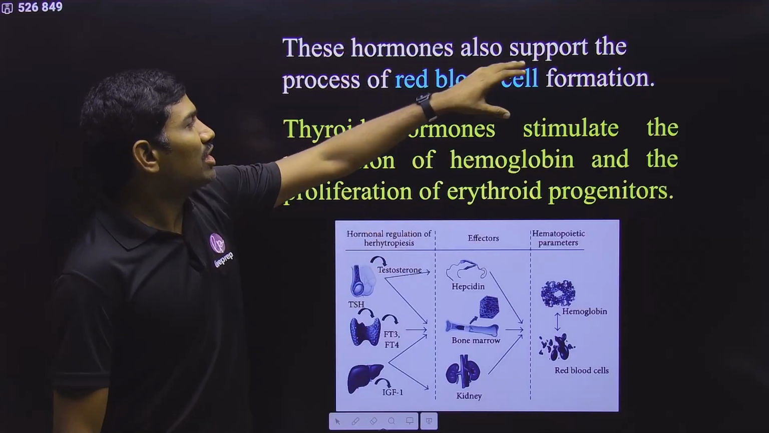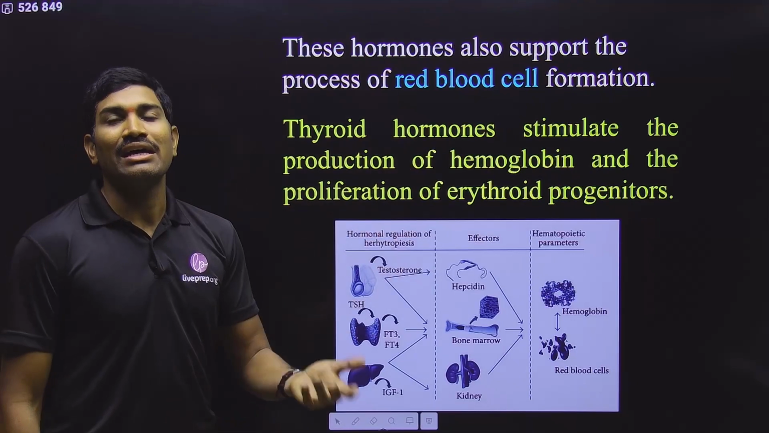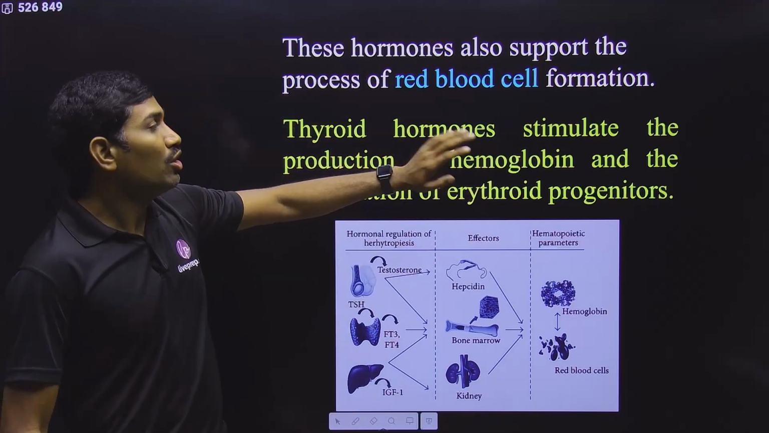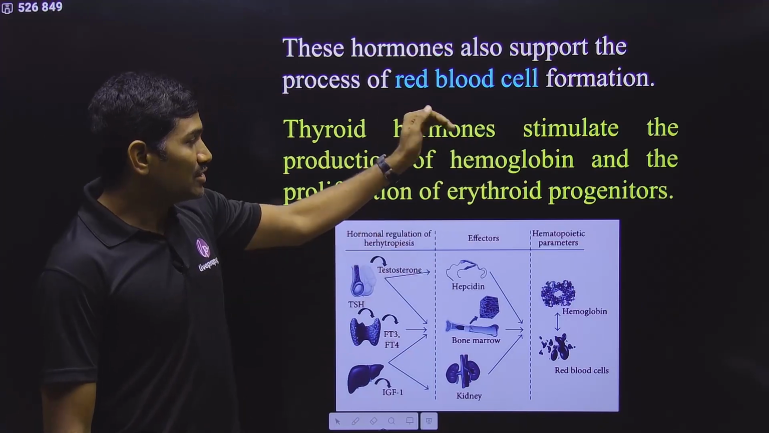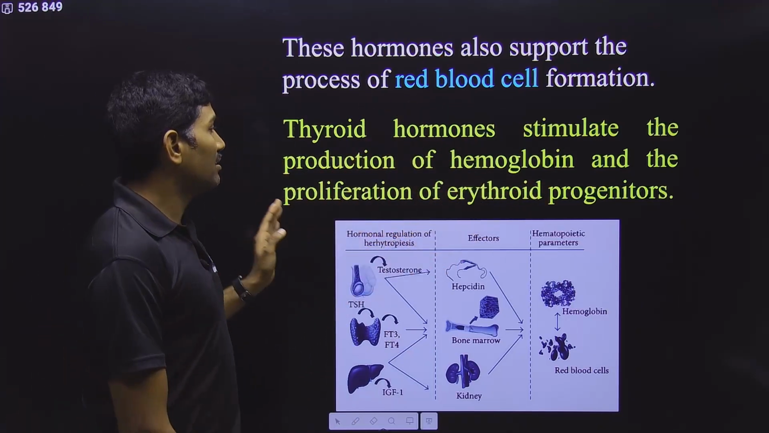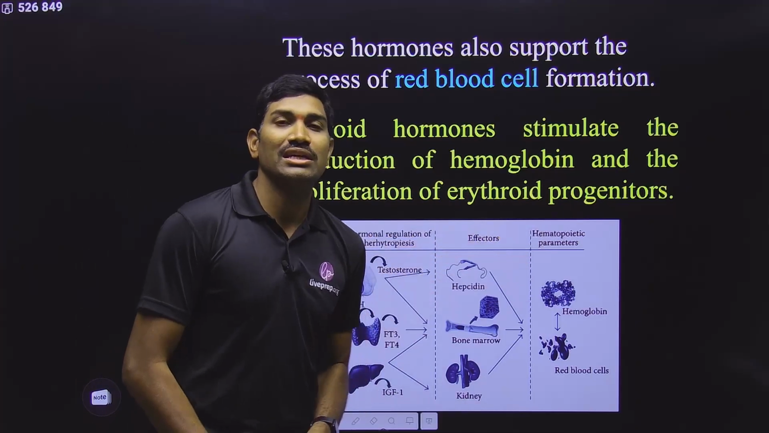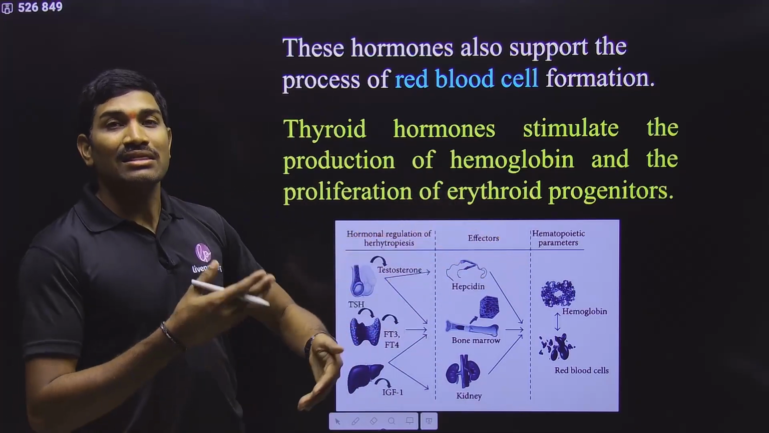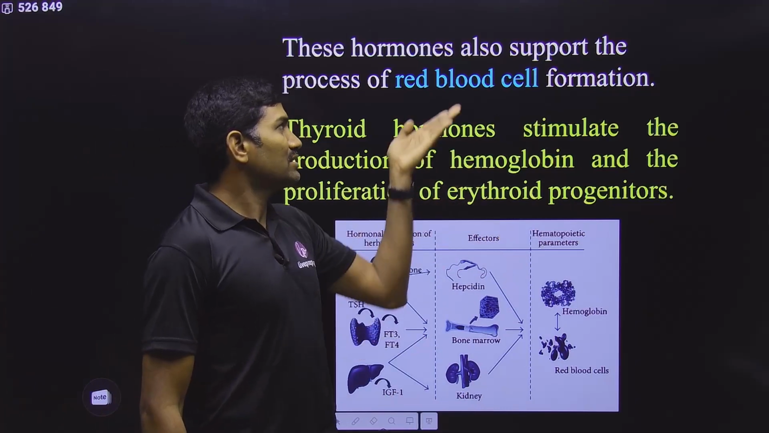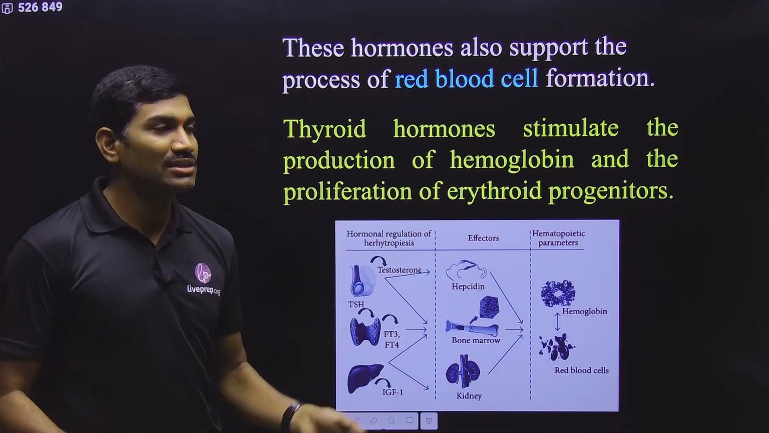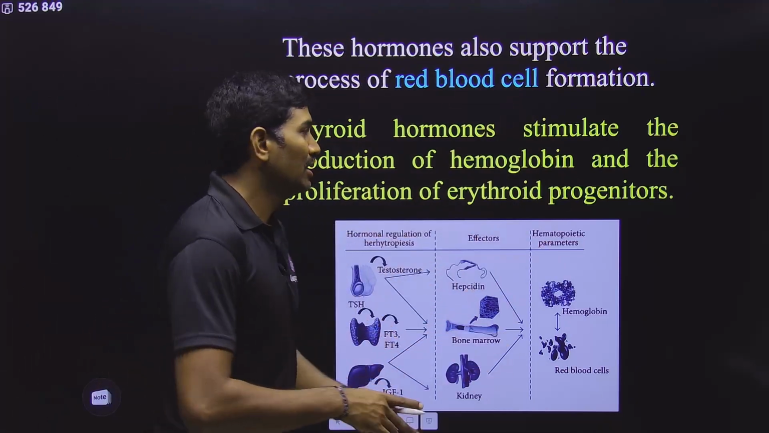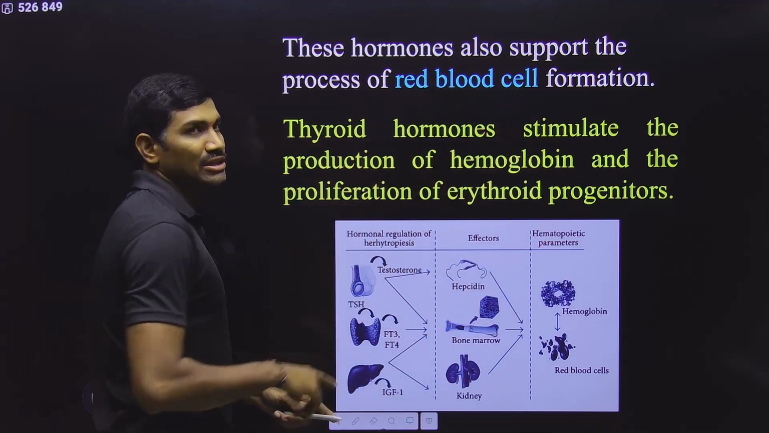Next one. These hormones also support the process of red blood cells formation. This is the NCERT statement, but this is not NCERT statement. How exactly are they helping? Actually, they are helping in the production of hemoglobin, and also they are helping in the proliferation of erythroid progenitors. These are the cells that are previous to red blood cells. So when their number increases, ultimately RBC number also increases. In this way, these hormones are helping in the red blood cell formation. You don't need to remember this, but remember this particular sentence.